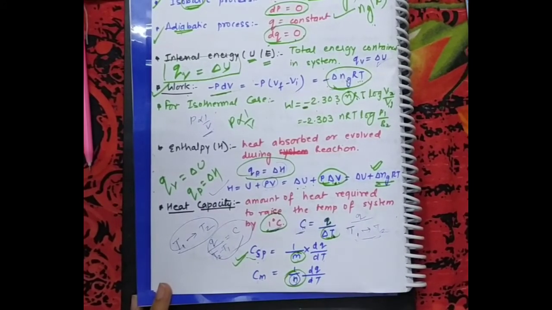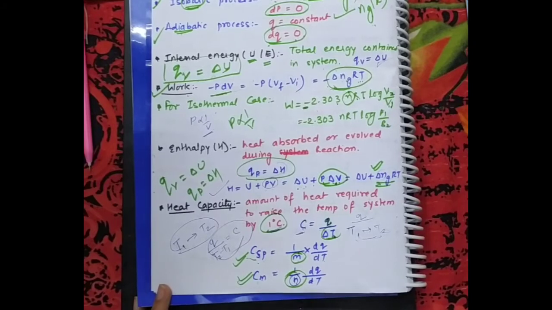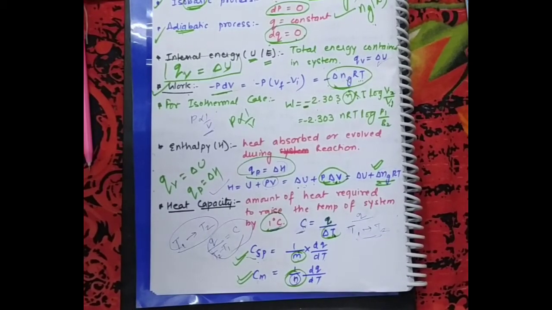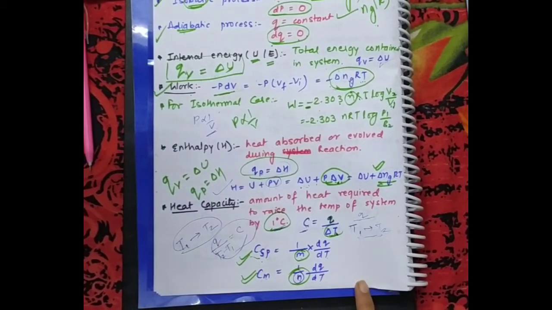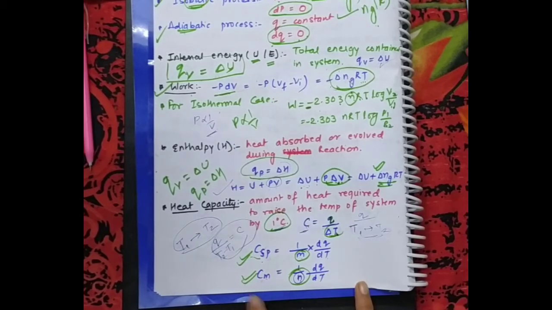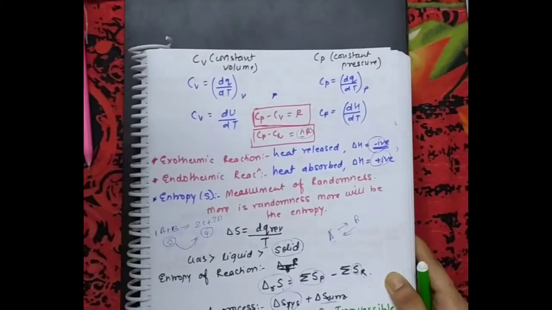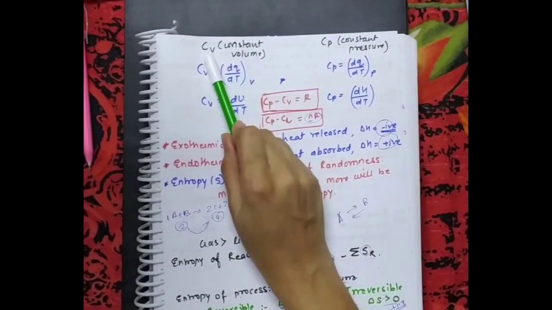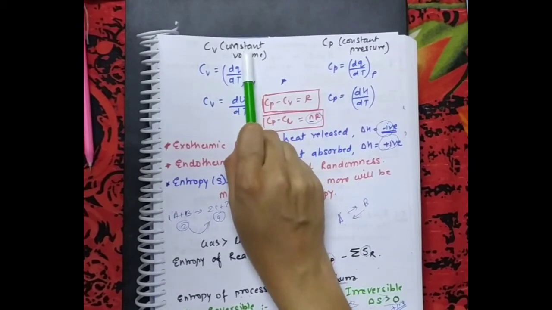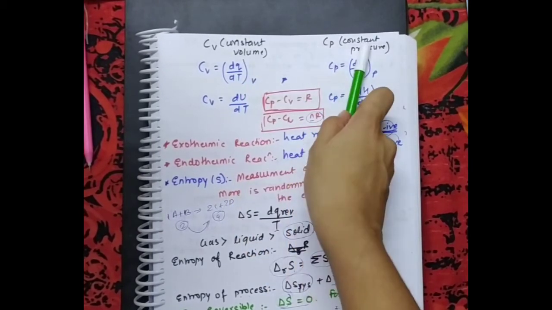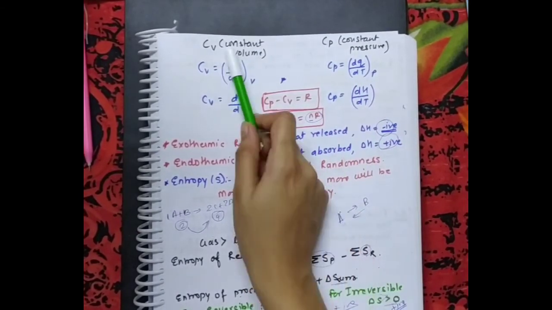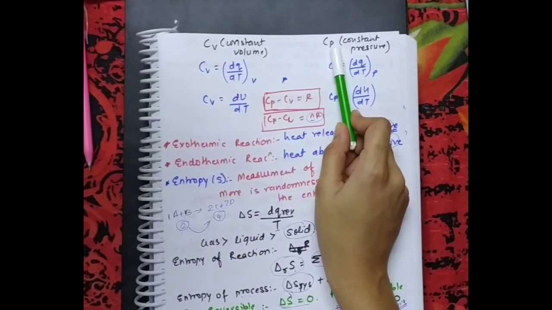For 1 mole of substance, it is known as molar heat capacity. It means the amount of heat which is required to raise the temperature of 1 mole of substance by 1 degree Celsius is molar, while for 1 gram of substance it is specific heat capacity. This molar heat capacity is of 2 types. First is molar heat capacity at constant volume. Another is molar heat capacity at constant pressure. Means here volume is constant, here pressure is constant.